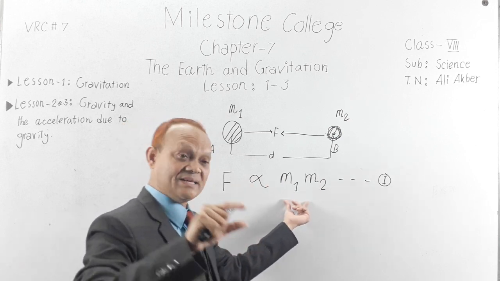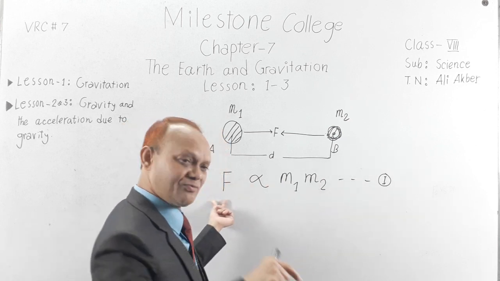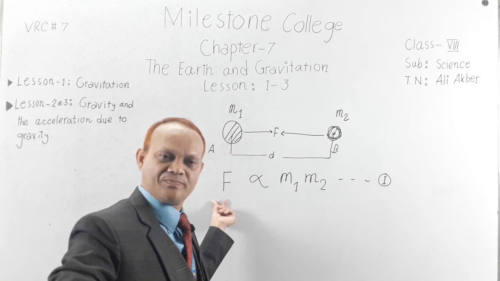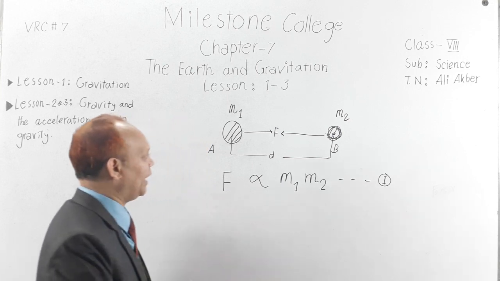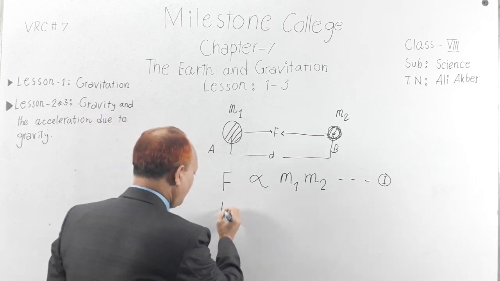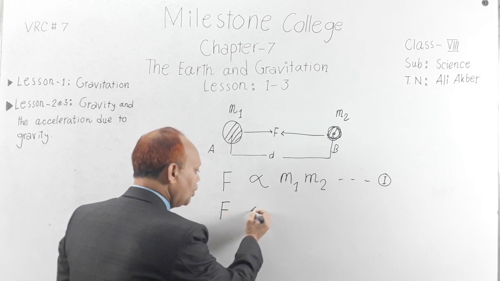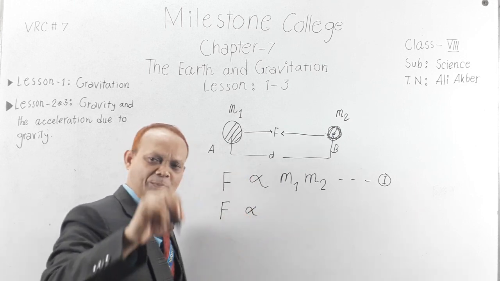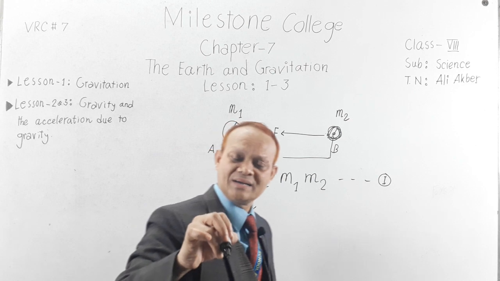If you decrease mass, the attraction force will decrease.